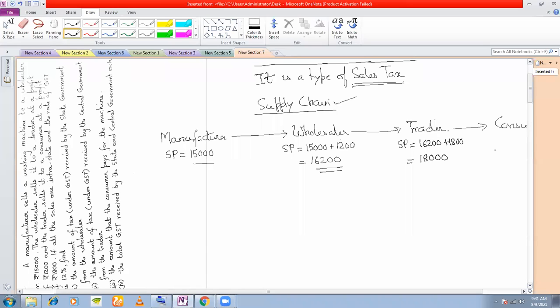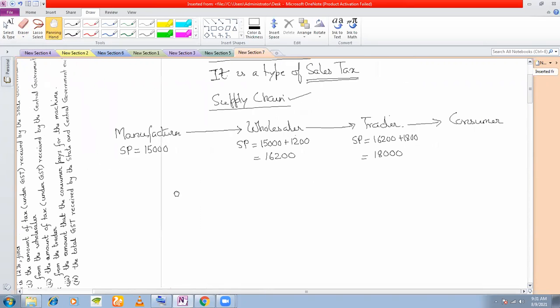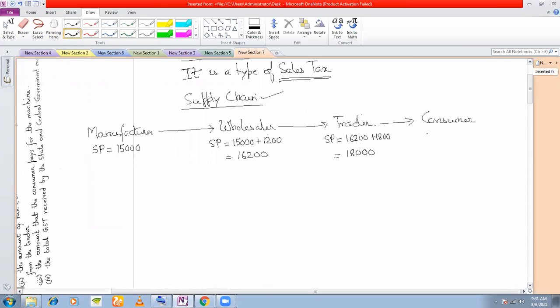And the consumer is not buying to sell. So there is no question of selling price for the consumer. Now, how much is the consumer paying? Cost price, 18,000. Consumer is paying 18,000 rupees, right? Let's write pays here. Consumer pays 18,000 rupees. But not only 18,000 rupees the consumer is paying. The consumer is paying 18,000 rupees plus some taxes. What are these taxes? These are the central GST and the state GST.